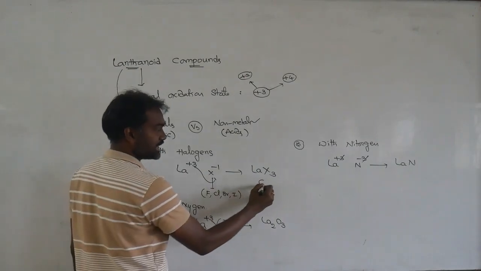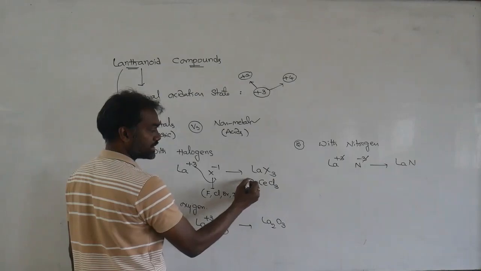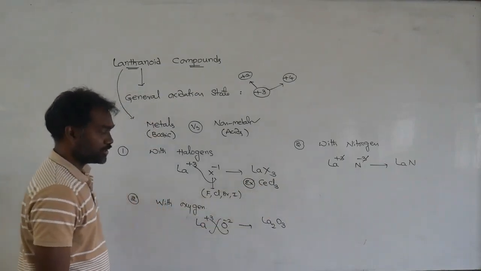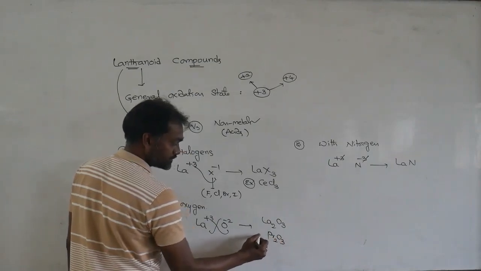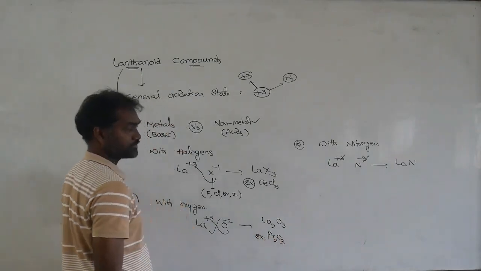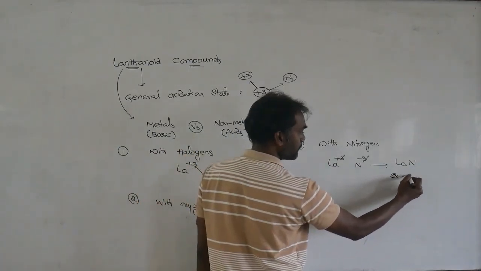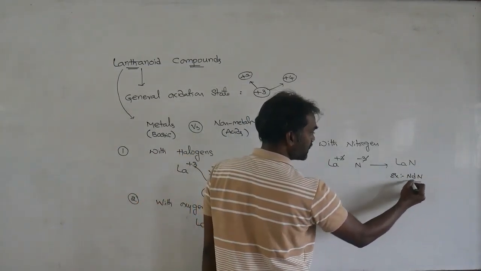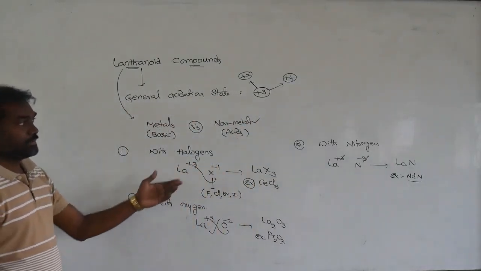For example, cerium chloride is a cerium halide. Praseodymium gives Pr2O3 as an example. You can also take neodymium. So these three are the main reactions.